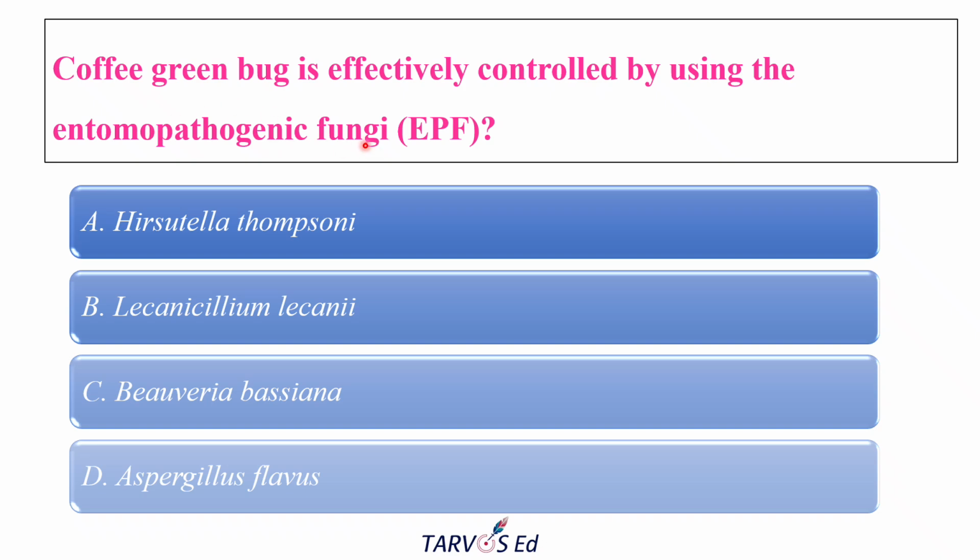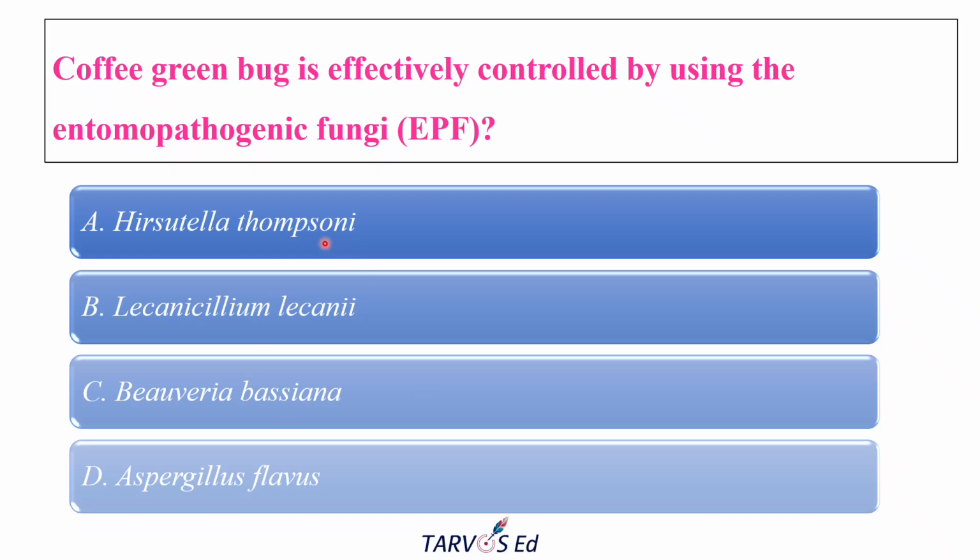So it will be causing diseases in the insects. So this fungi is causing diseases in insects. So this is a biocontrol agent. EPF is there, EPB is there, that is entomopathogenic bacteria. Then EPV, entomopathogenic virus, and then entomopathogenic nematodes. So here the question asked is, coffee green bug is effectively controlled by which entomopathogenic fungi? Option A is Hirsutella thompsonii, then Lecanicillium lecanii, Beauveria bassiana, Aspergillus flavus.